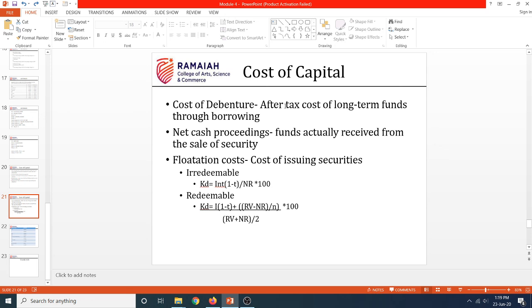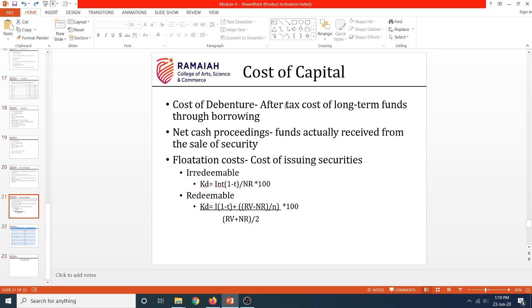And for cost of redeemable debentures, it is interest into 1 minus tax plus RV. What do you mean by RV? RV is nothing but redemption value, whatever value you are supposed to pay after maturity. After 5 years, if you are paying them 5 lakh rupees in total, that is your redemption value. Net receipts is 4 lakh 90,000 because you have actually received only 4 lakh 90,000. 10,000 rupees are your bank expenses. Divided by n, whole divided by the average of your redemption value and net receipts.